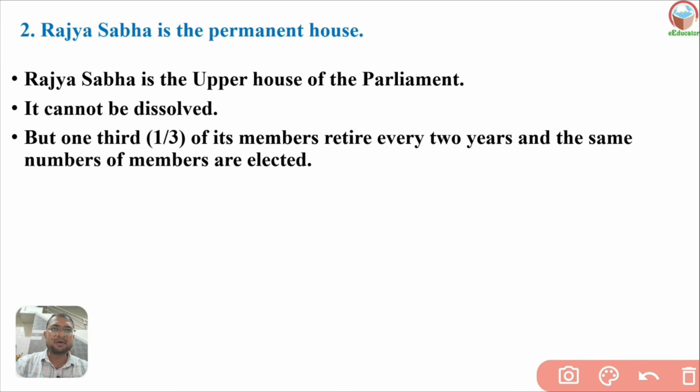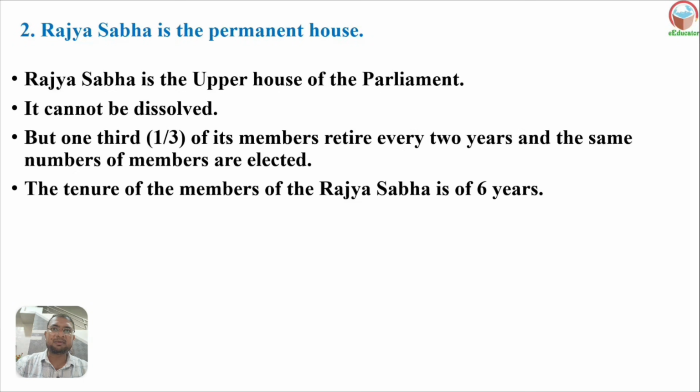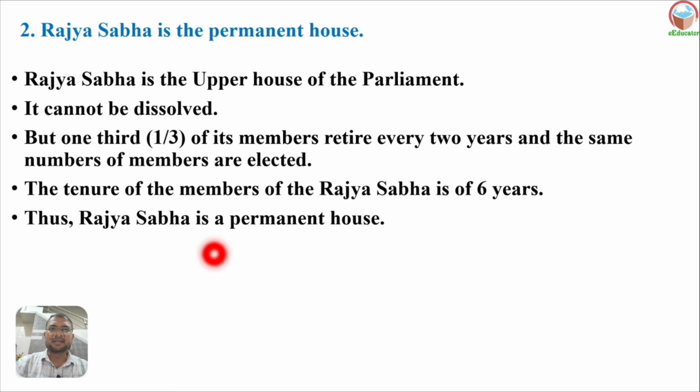One-third of its members retire every 2 years. One-third of the members of the Rajya Sabha retire every 2 years, and the same number of members are elected. The tenure of each member in Rajya Sabha is 6 years. Every 2 years, one-third of the members retire. Thus, Rajya Sabha is a permanent house. We never find the house without members. Whoever retires, others are elected.